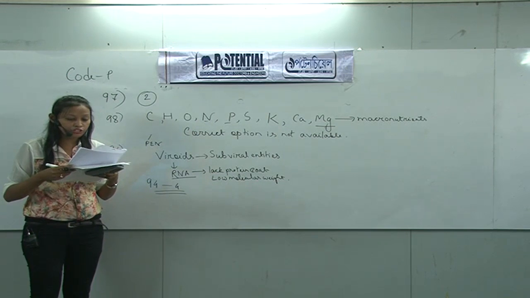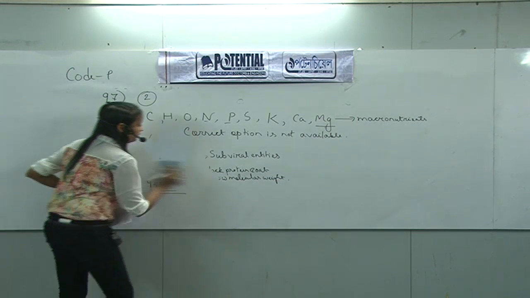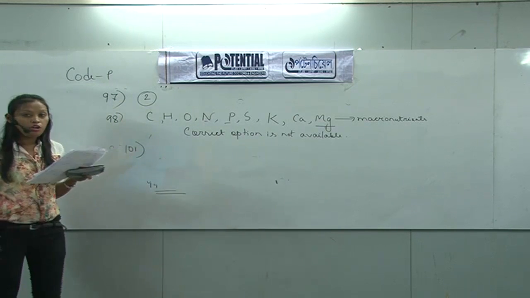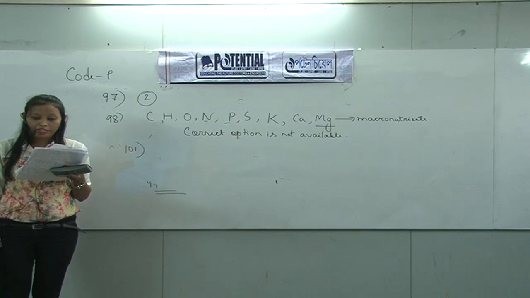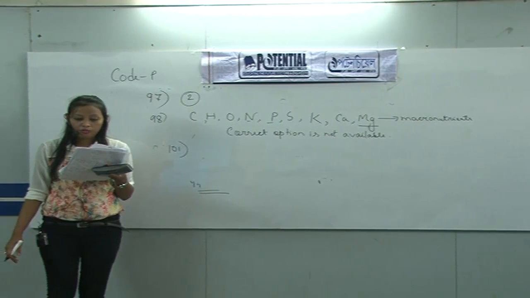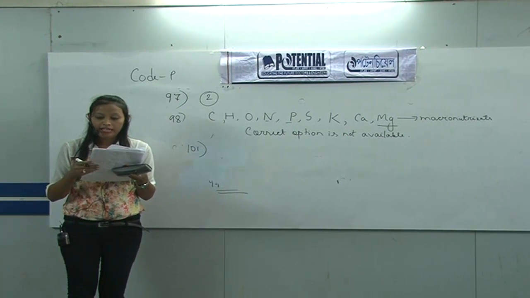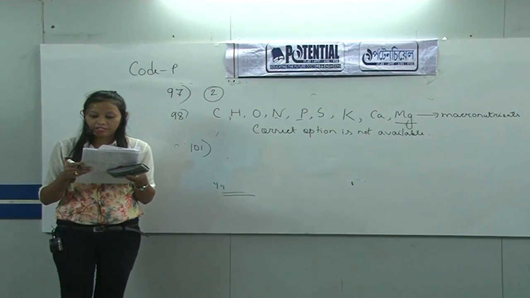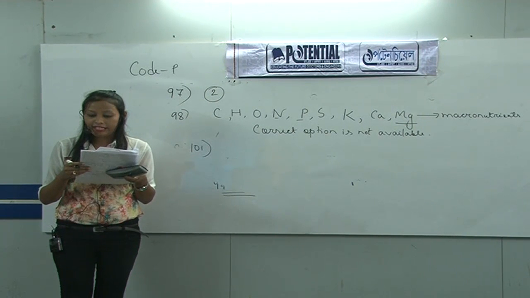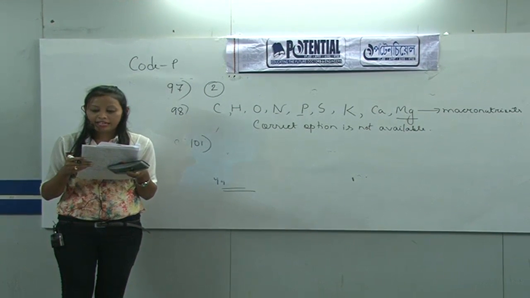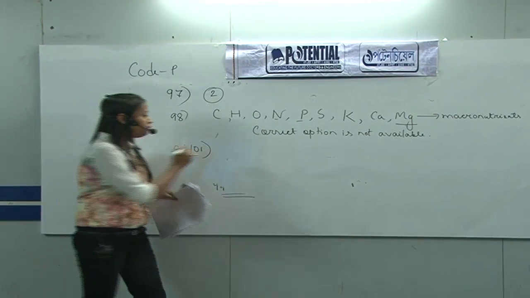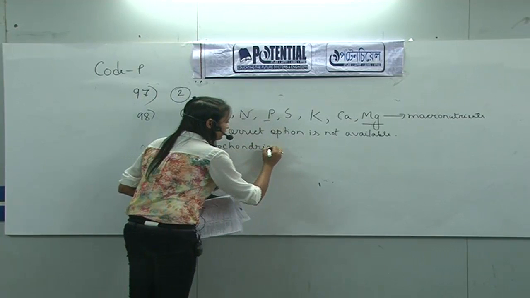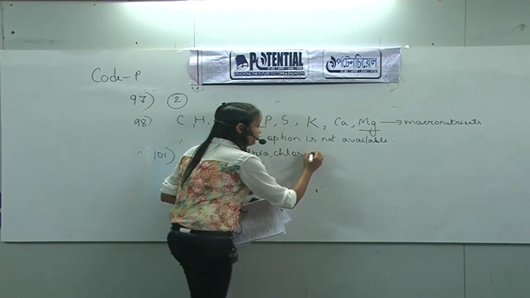So next move to question number 101. Question number 101 is: mitochondria and chloroplasts are. Option A is given as semi-autonomous organelle, and B is formed by division of pre-existing organelle, and they contain DNA but lack protein synthesizing machinery.